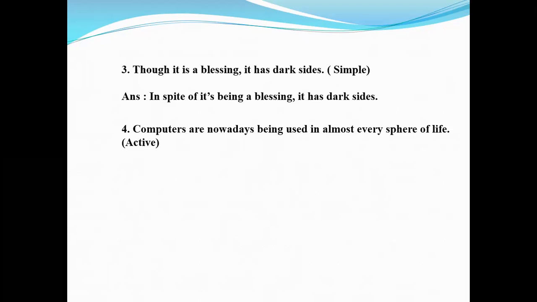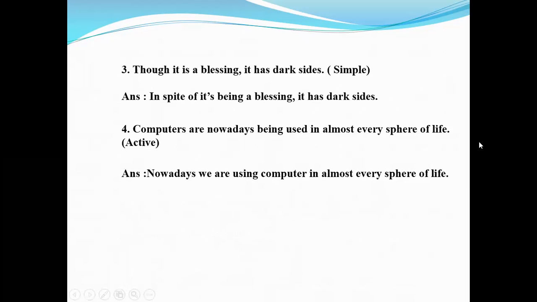So the rule of making passive voice active is to change the object as subject, then the right be verb, right auxiliary verb, then the main verb, and then object. So the answer will be: we are nowadays using computers in almost every sphere of life.